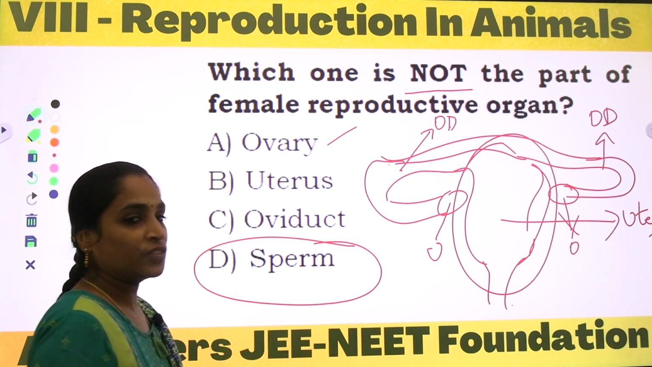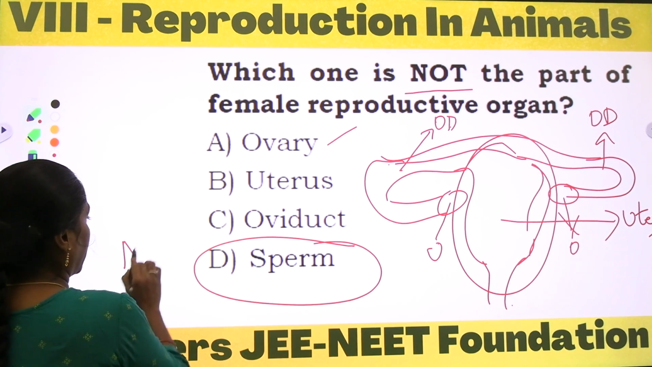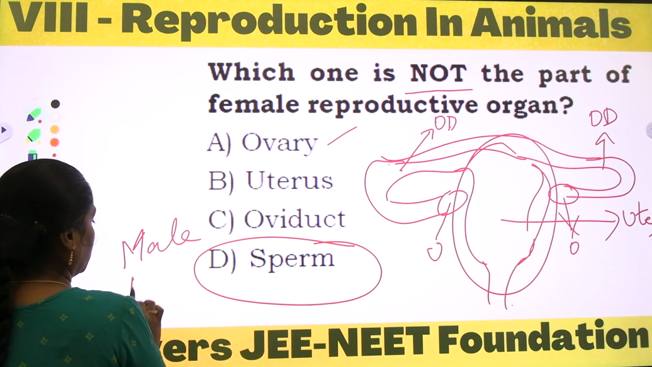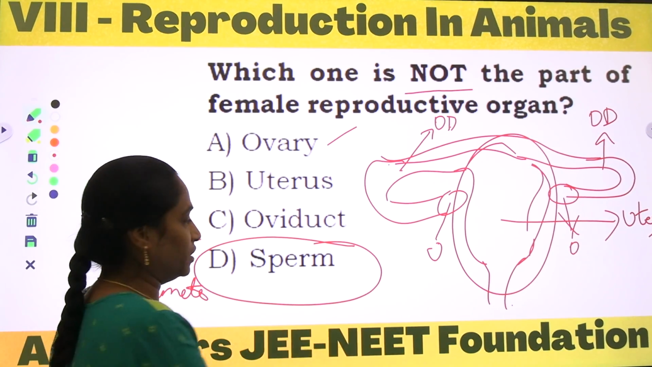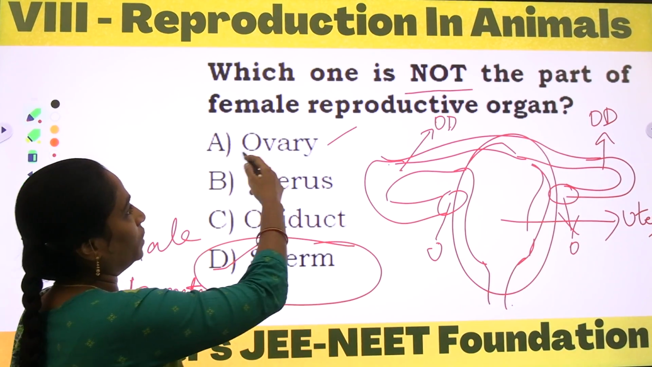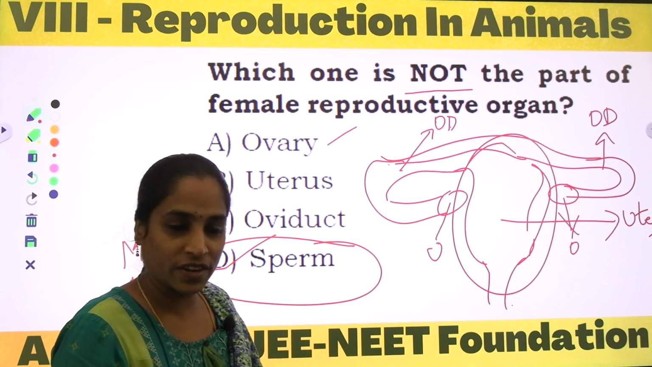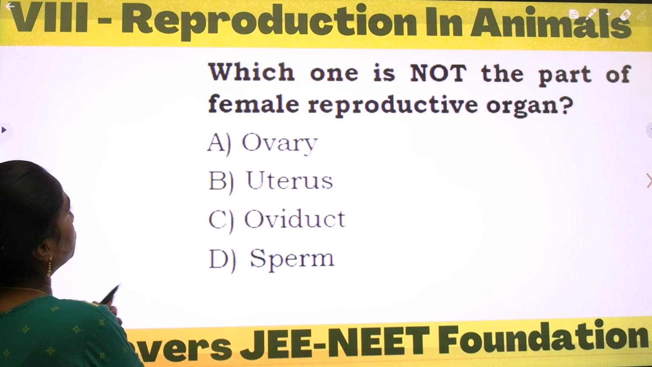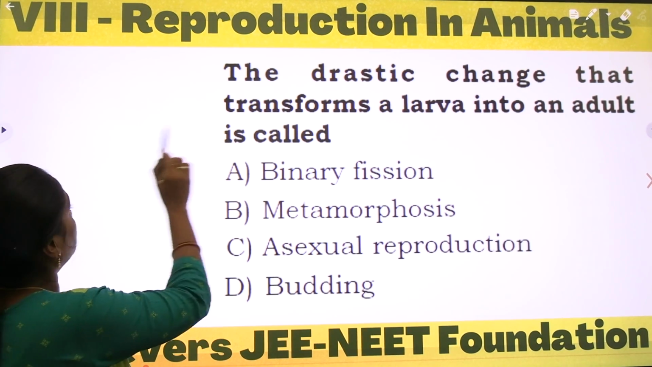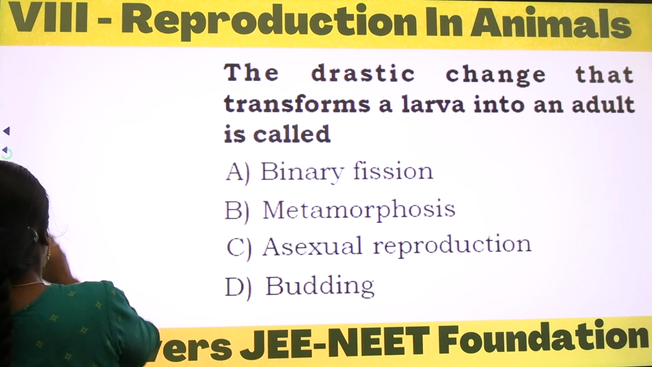What is a sperm? Sperm is a male gamete. So the correct option is D. Which is not the part of a female reproductive organ is option D, sperm. And coming to the next question, the drastic change